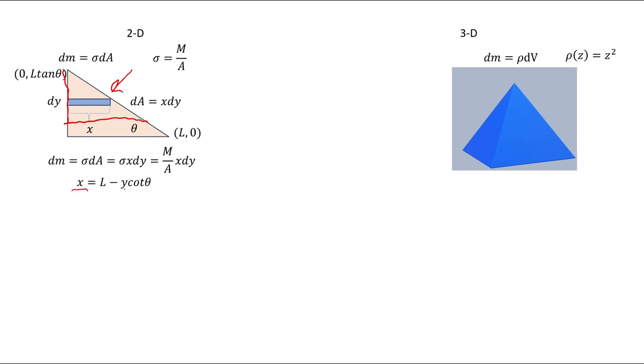In fact, x looks like y cotan theta. That's the equation of a line. It has a negative slope because it goes downward, right? But the other thing to consider is that when I'm at the bottom, x should be L. So when y is 0, x should be L. When I get to the top, x needs to be 0. So x gets smaller and smaller as I get higher and higher, and this does it.